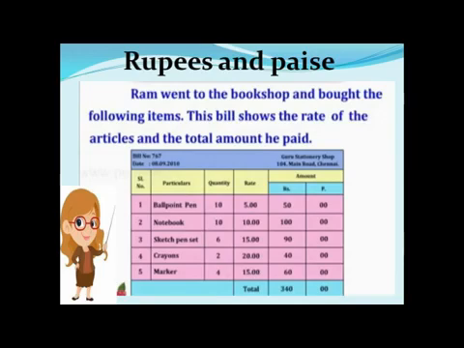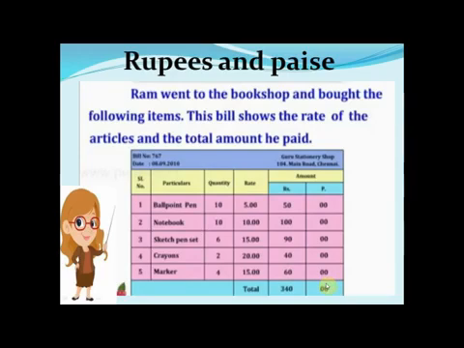Then sketch pens, 6 sketch pens, 1 sketch pen pack of 15 rupees. So 6 sketch pen packs will be 90 rupees. Crayons, 2 crayon packs he bought. 1 crayon pack was of 20 rupees, so 40. Again markers, 4 markers he bought from the market. The rate of 1 marker was 15 rupees. So 4 markers will be 60 rupees. So you can see here, we have the total amount, that is 340. Since there were no paise here, the paise is 0.